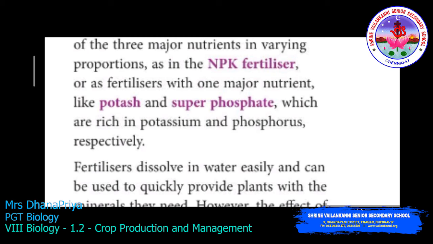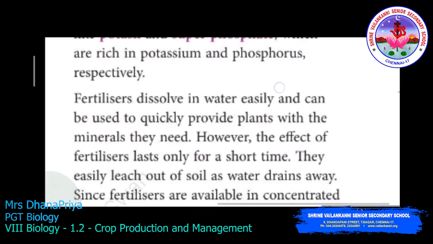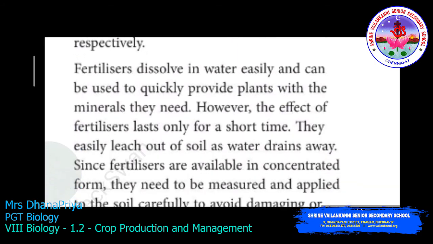So how can we apply this fertilizer in the soil? This fertilizer dissolves easily in water and can quickly provide plants with the minerals they need. However, the effect of fertilizer lasts only for a short time. So this can easily dissolve in water. The farmer can easily mix this chemical into the water and spread it in the soil.